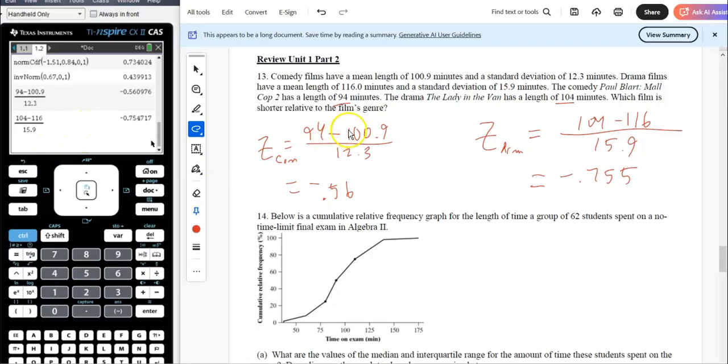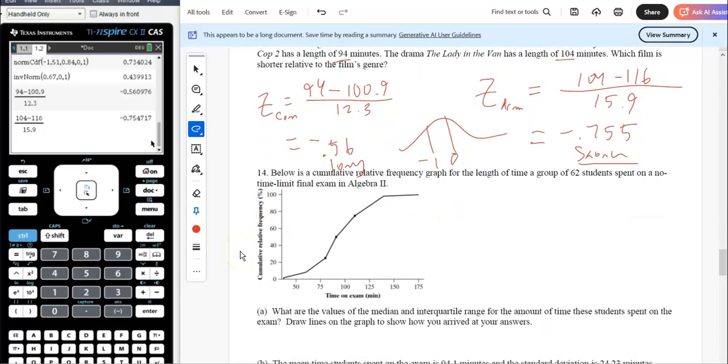Okay, which film is shorter? So mean length of 100.9. So the shorter it is, the smaller the z, if you think about z-scores. So anything like this is 0, this is -1, anything to the left is shorter. So this guy is shorter. This one's longer. Which film is shorter relative to its genre? So the drama, because the z-score is smaller.